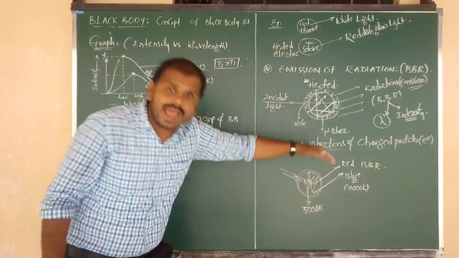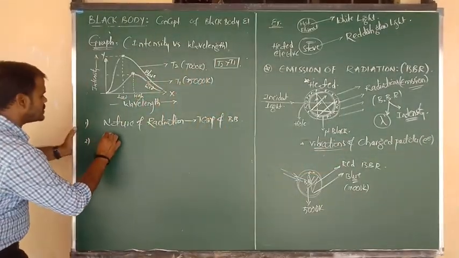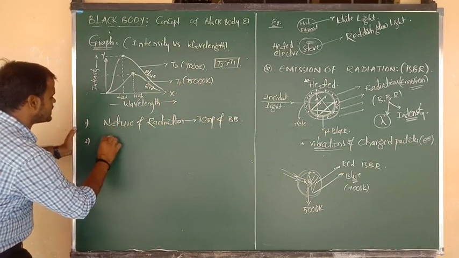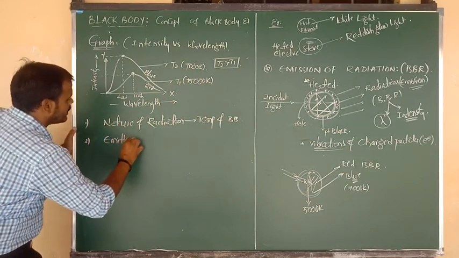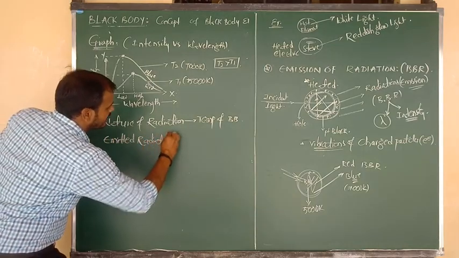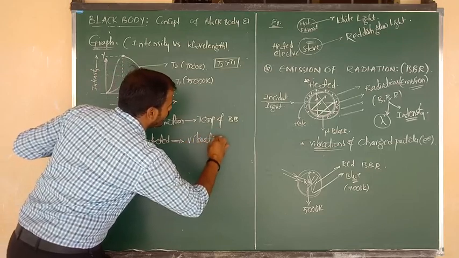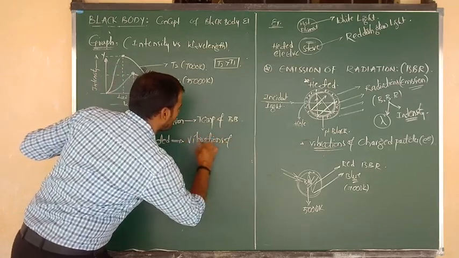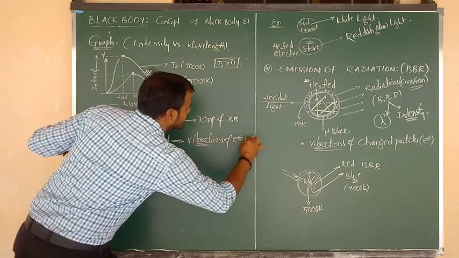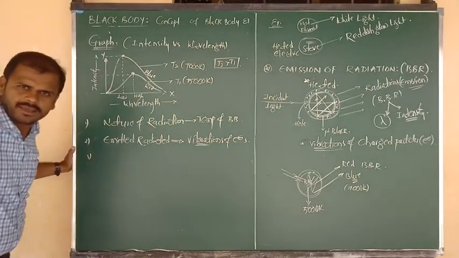So the reason for the emitted light is only vibrations of charged particles. So light was emitted, or we can say radiation was emitted. So emitted radiation is due to, the main topic is nothing but we have to say, vibrations of charged particles, and also we can say vibration of electrons. And third point, see the diagram.